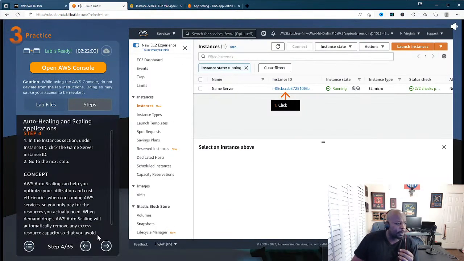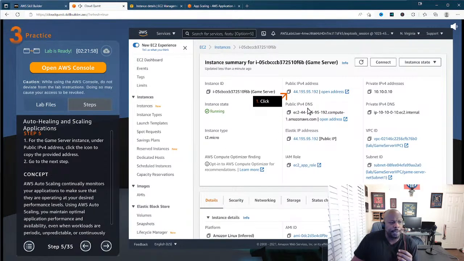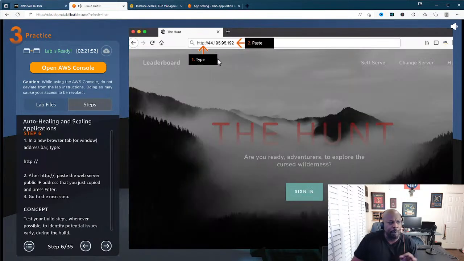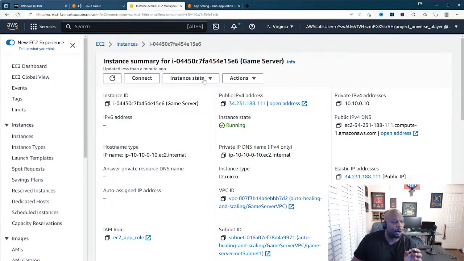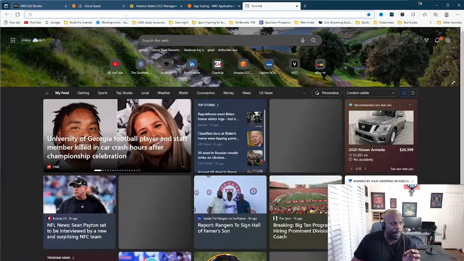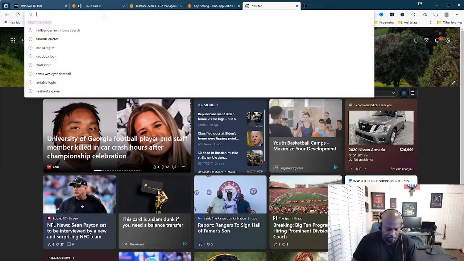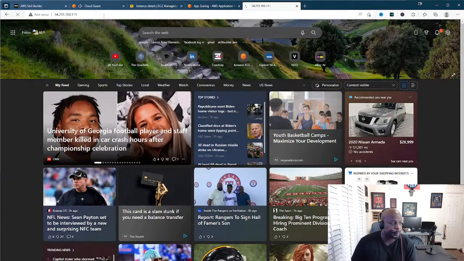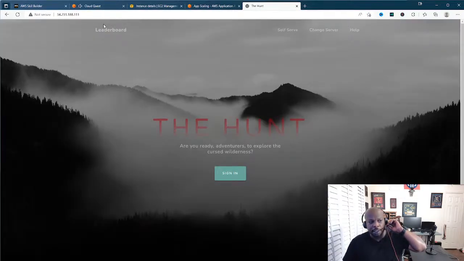All right, so now we come over here to the next step, and it's telling us, hey, click right here. So it's telling us to copy just like we just did. Okay, so we click on that, and then it wants us to open it up in a separate web browser. So basically all we're doing is we're copying the public IP address, and then we're going to paste that into a separate web browser right here, right? And then when we click on it, we see this website that's come up. It's just like going to any other website, right?